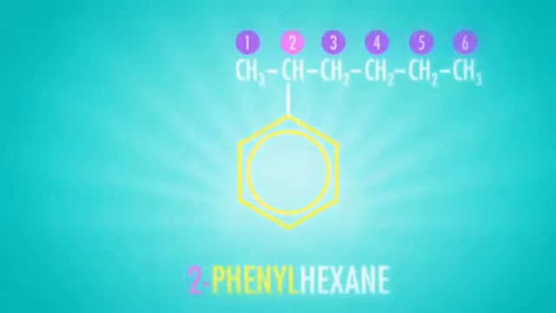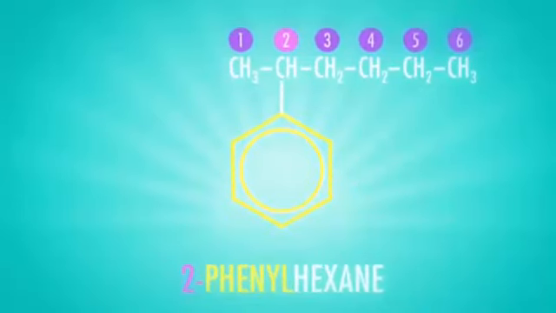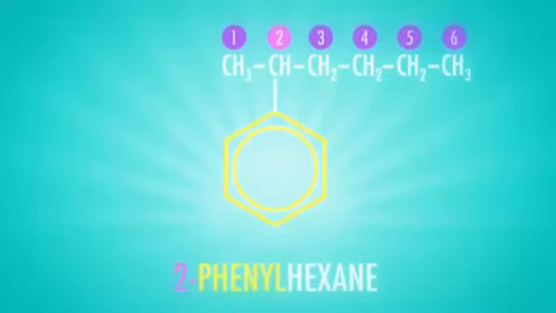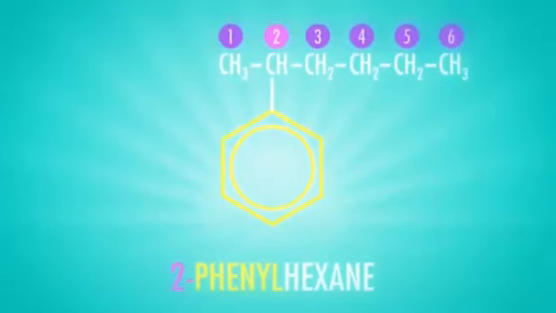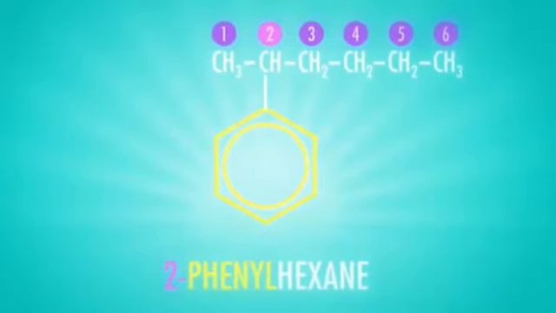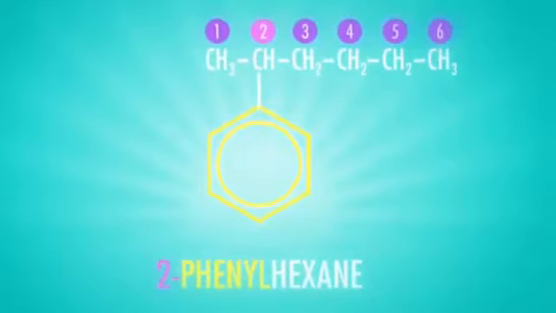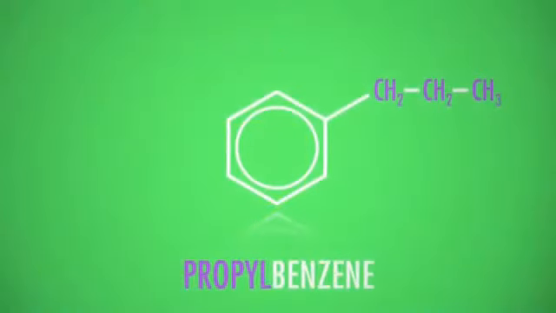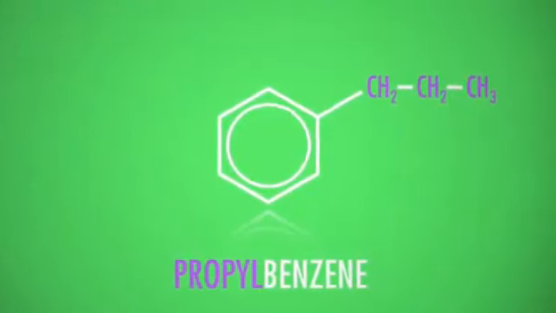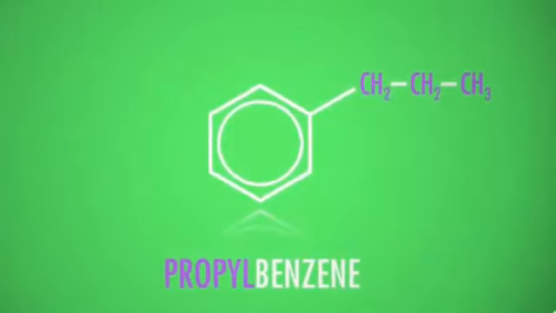Like I said before, when benzene is a substitute, it is called phenyl. So since the benzene ring is in carbon number 2, the name of this compound will be 2-phenylhexane because it has 1, 2, 3, 4, 5, 6 carbons. When benzene only has one substitute, the ring is not numbered, so this compound will just be propylbenzene.